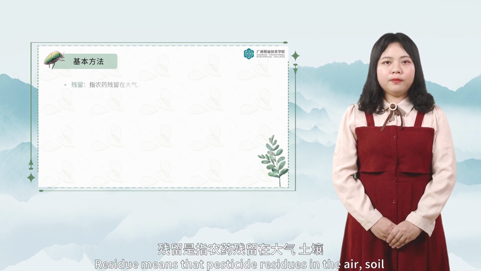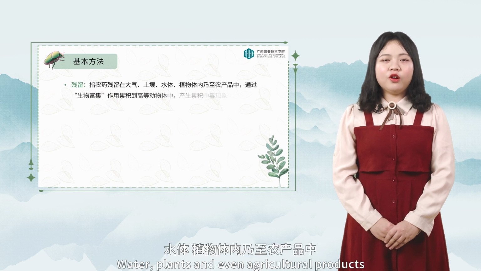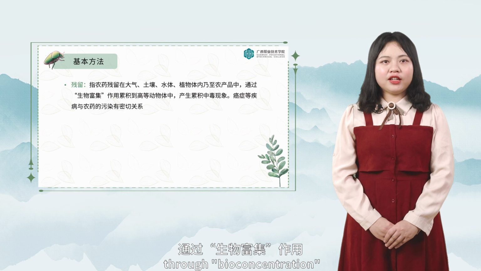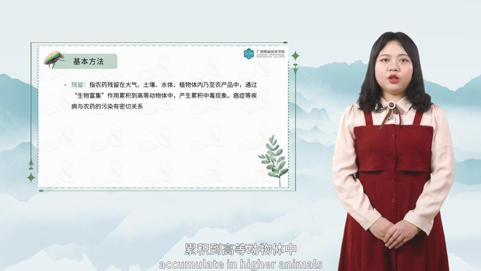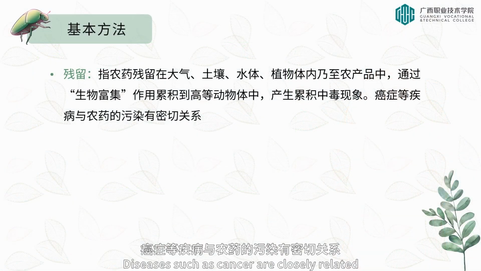Residue means that pesticide residues in the air, soil, water, plants, and even agricultural products through bioconcentration accumulate in higher animals and produce cumulative poisoning. Diseases such as cancer are closely related to pesticide pollution.